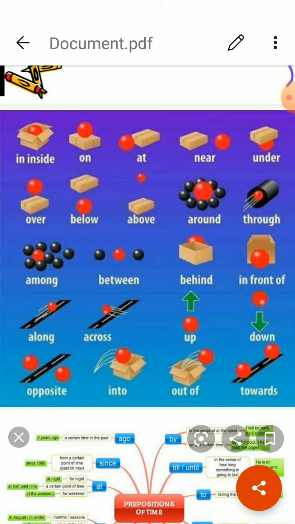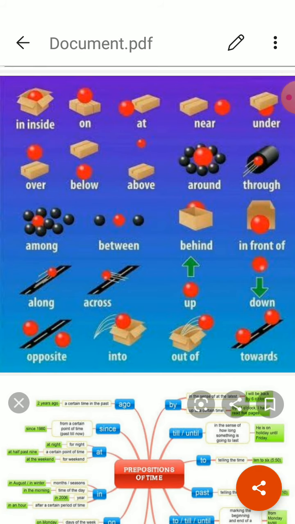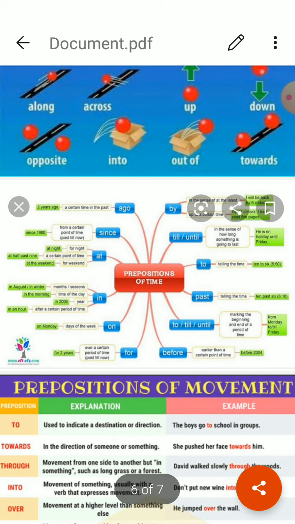These were the prepositions of place. Now secondly, we are going to start the preposition of time. These are used to signify the time when the action took place. These give us the answer of when. At, in, on. These are the prepositions of time. Let us start one by one.